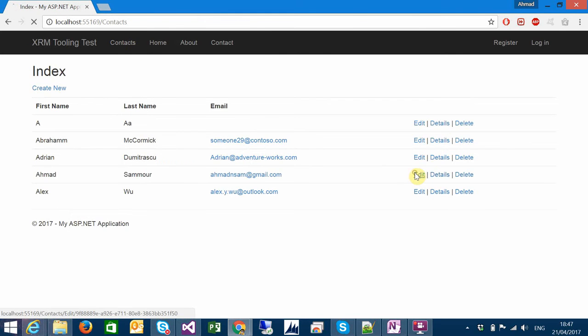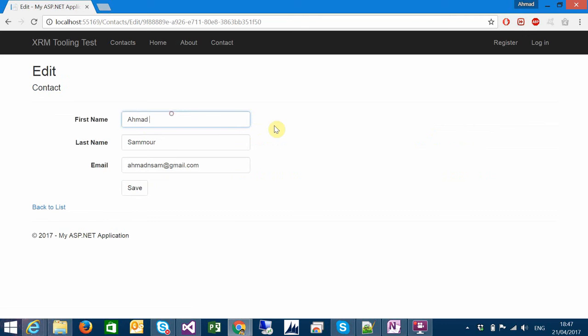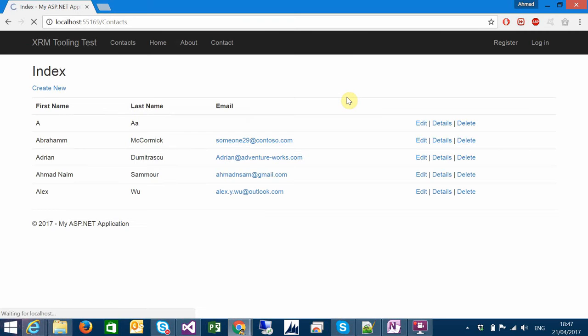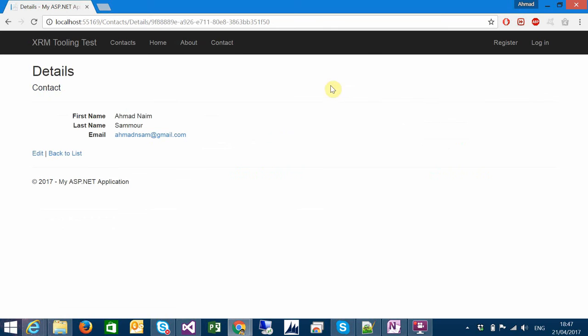Yes. So let's edit it. I will say Ahmed, and save it. As you can see here, if we go to the details, which will retrieve just the data to display it here, back to list.